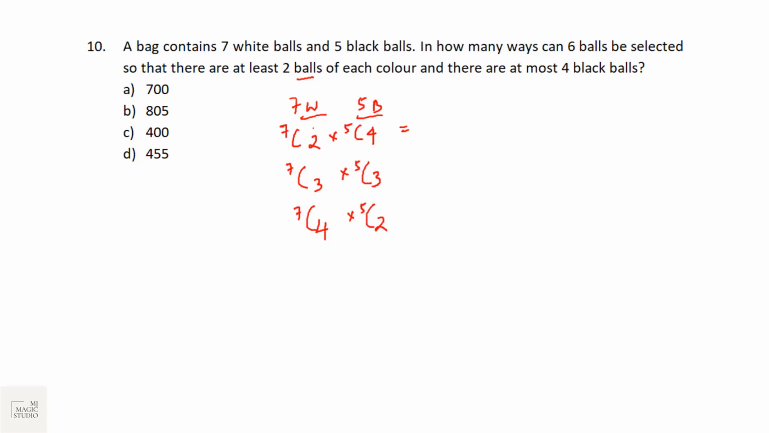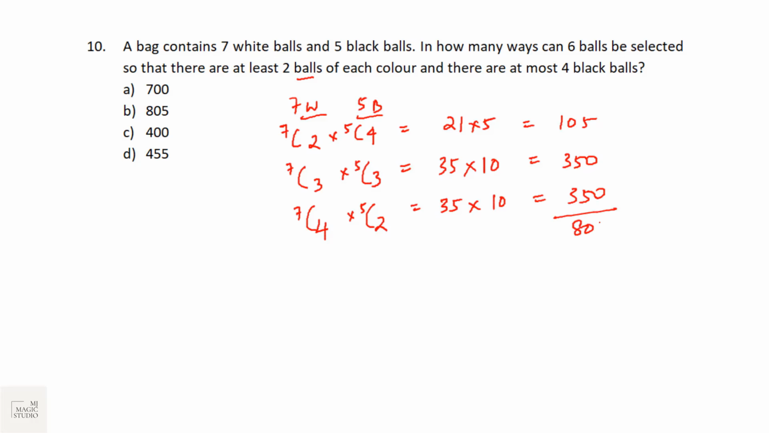Let's calculate. 7C2, 7 into 6 by 2, 21. 5C4 is 5, that is 105. 7C3 is 35, 5C3 is 10, that will be 350. 7C4 is same as 7C3, that is 35, 5C3 and 5C2 are same, that is 10, that is 350. 700, 805. In 805 ways, we can select 6 balls from 7 white and 5 black balls such that at least 2 balls of each color are there and at most 4 black balls are there.